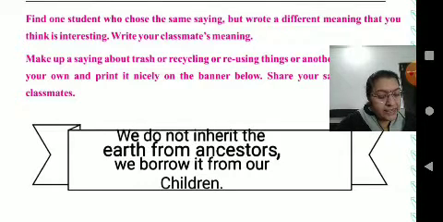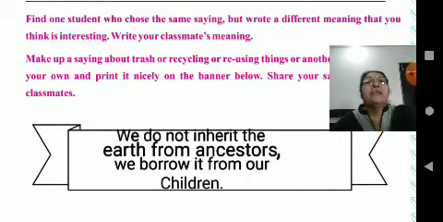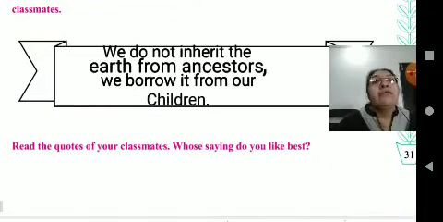Make up a saying about trash or recycling or reusing things or another related idea of your own and print it nicely on the banner below. Here we have to write: we do not inherit the earth from our ancestors, we borrow it from our children. This banner you have to write down. Read the quotes of your classmates.